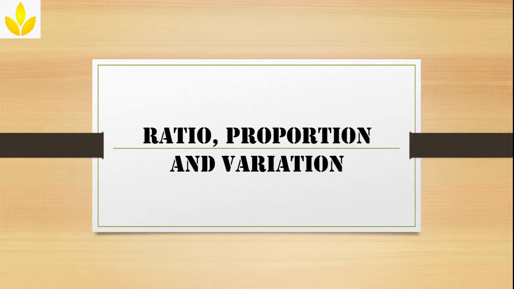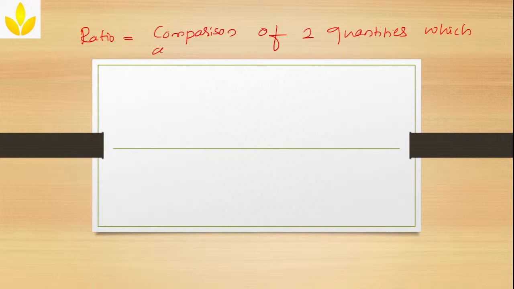When it comes to ratio, a ratio is a comparison between two quantities which are of the same kind. Let me write here: ratio is nothing but comparison of two quantities which are of same kind. Now what do you mean by same kind?